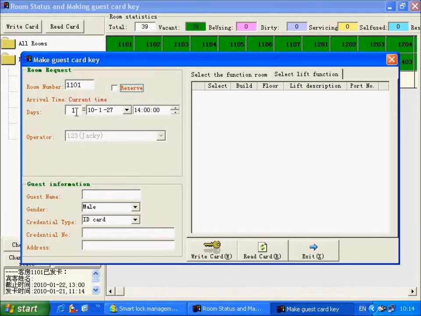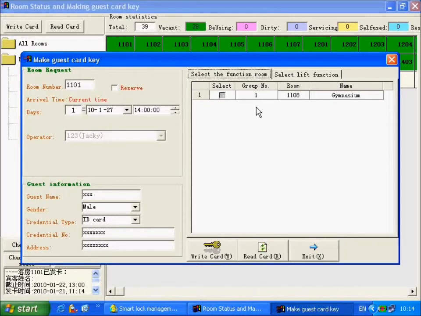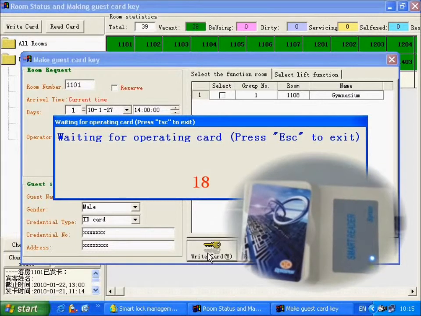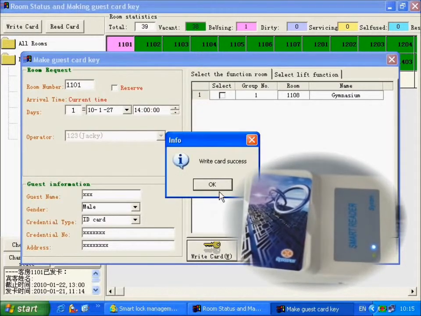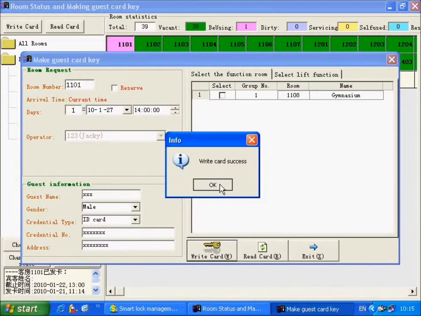Input days, 1 day default. Input the guest information. Finished. Click Select the function room. If you select the room 1108, the guest card can open the function room. Finish setting. Click Write card. Place one RF card on the card placed area of card issuing machine. Guest card issue success.